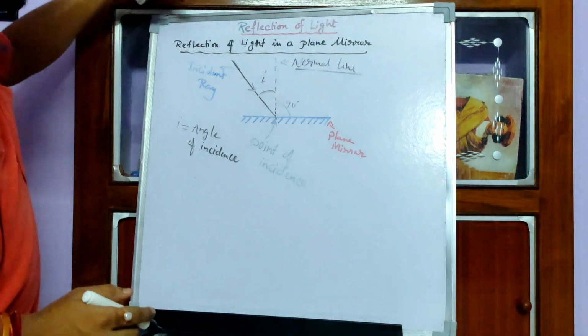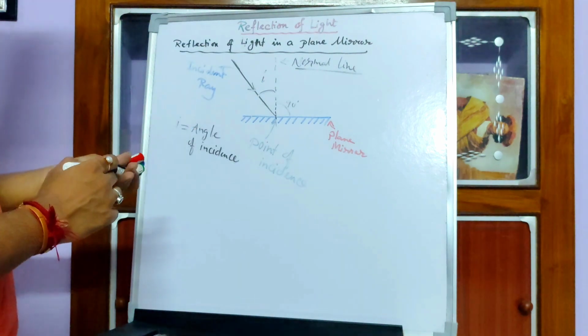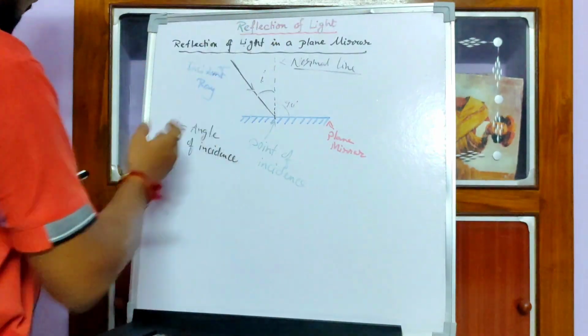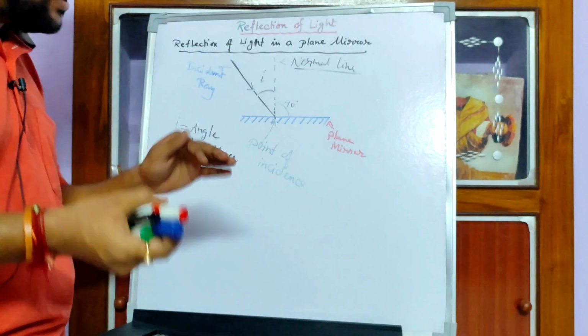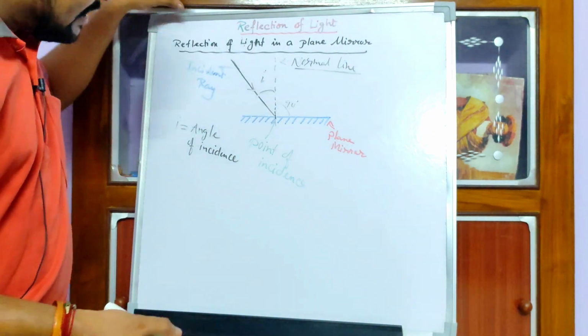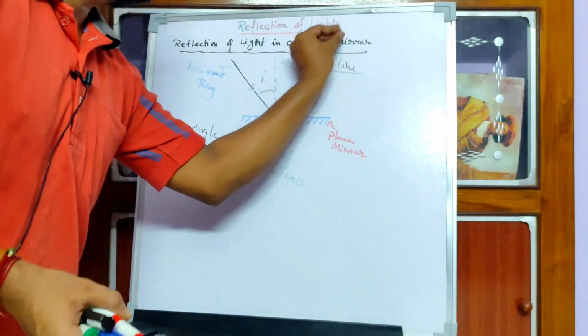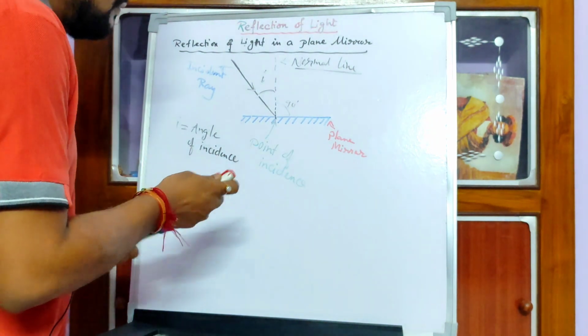Now when a light ray comes and strikes the mirror, it bounces back. Like for example, practically if we throw a ball in this way, the ball will move in that way. So this is the reflected ray.